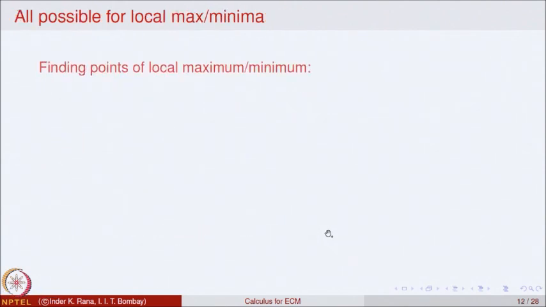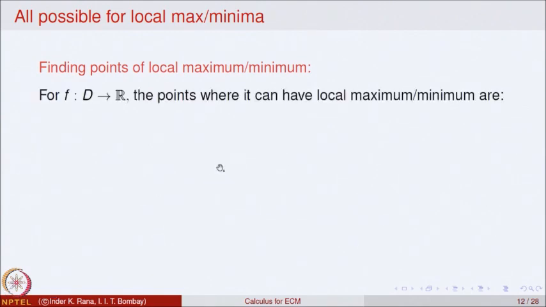So, let us look at some examples to analyze these points of local maxima and minima. What is the strategy for analyzing whether a function has local maxima or minima at some points? First of all, we have to locate those points where the function can possibly have a local maxima or minima. Let f be a function defined in a domain D. It can have local maxima or minima at the following points.